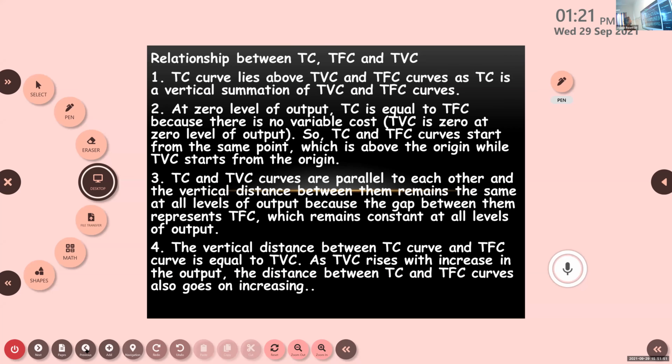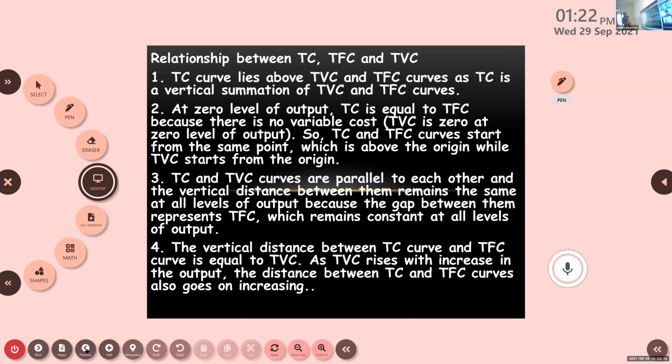Akshay, can you start? What is the first one? Yes, ma'am. TC curve lies above the TVC and TFC curves, as TC is a vertical summation of the TVC and TFC curves. This is the first point.